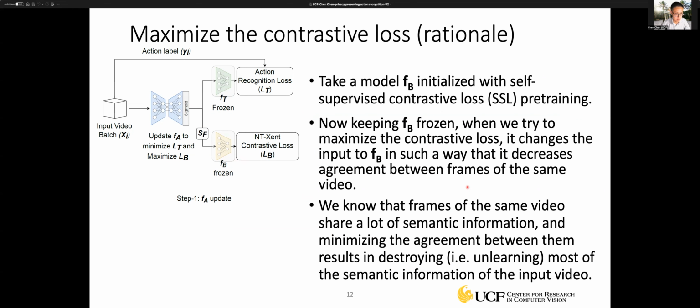We know that frames of the same video share a lot of semantic information, and minimizing the agreement between them will result in destroying most of the semantic information of the input video. These semantic information may contain sensitive privacy information, mostly related to appearance, etc.